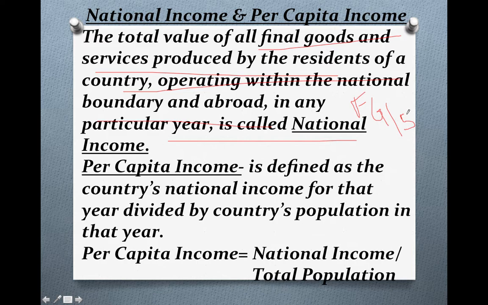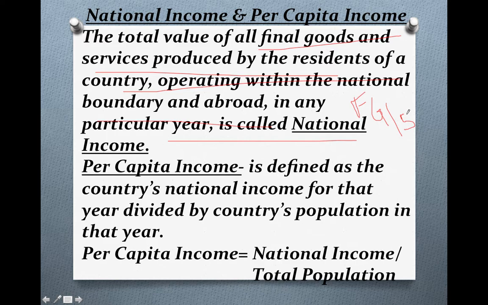Total amount of final goods means the ready-made goods and services produced by the residents of a country, produced by the Indian residents, whether the production is in India or abroad, no matter, and in any particular year, that is known as our national income.